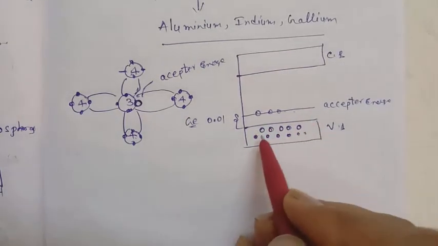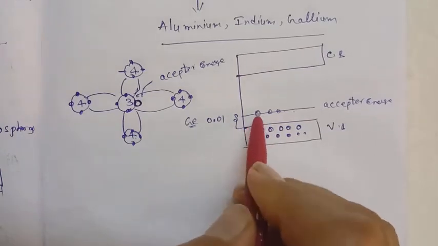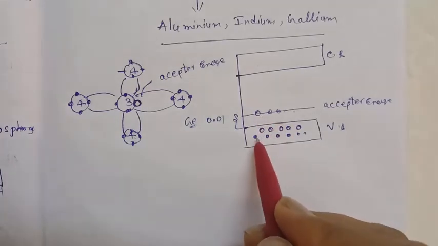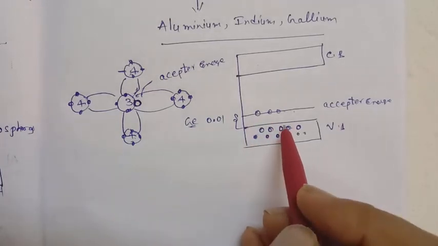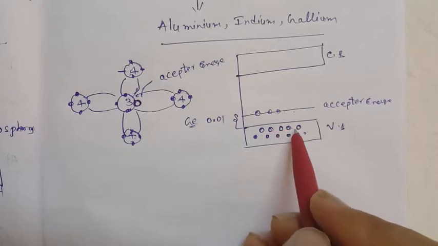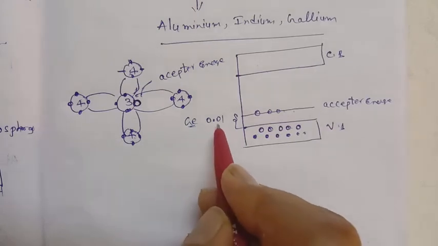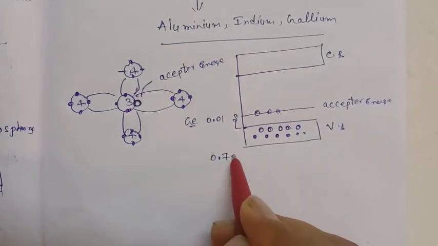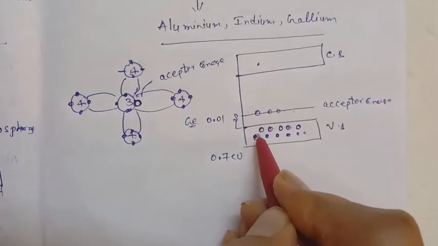Automatically these vacancies are created. Then you have to supply more, around 0.7 electron volts. When the electron is shifted to the conduction band, automatically one hole will be created.